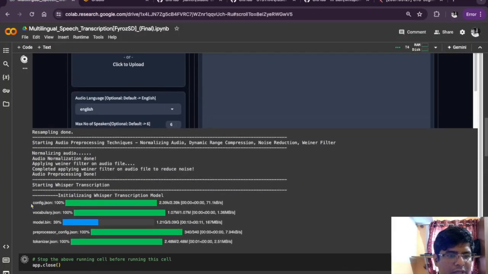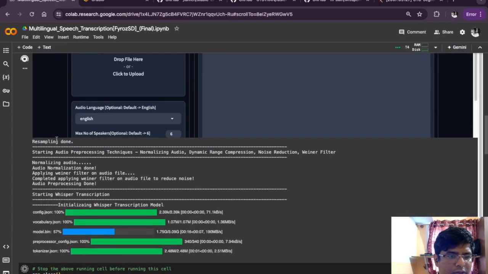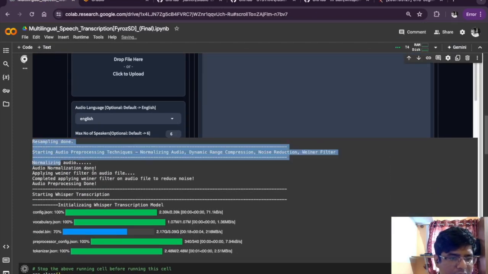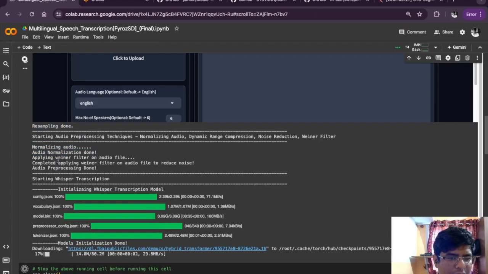So if you see the logs here, first the resampling was done. Resampling, in a sense, since Whisper models take a 16 kilohertz sampling rate and 16-bit depth audio file, any audio file needs to be converted into that format first, and then we have to normalize the audio file and apply the Wiener filter.